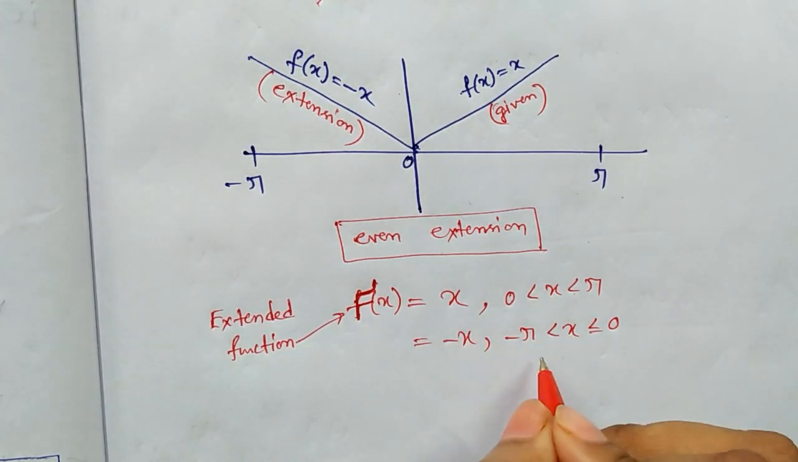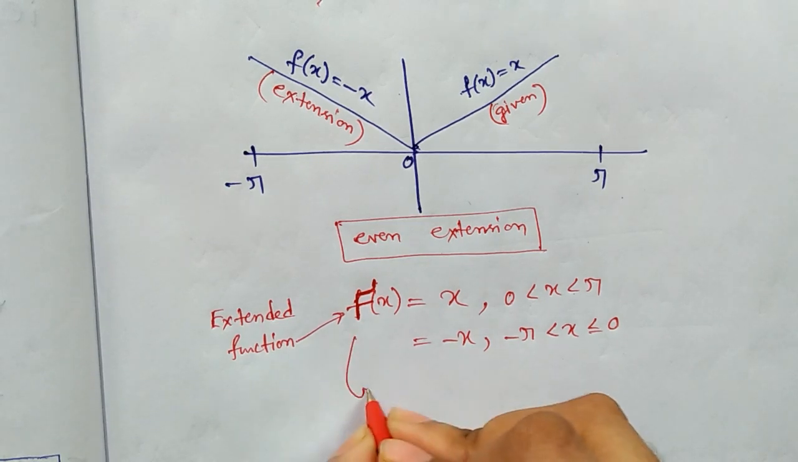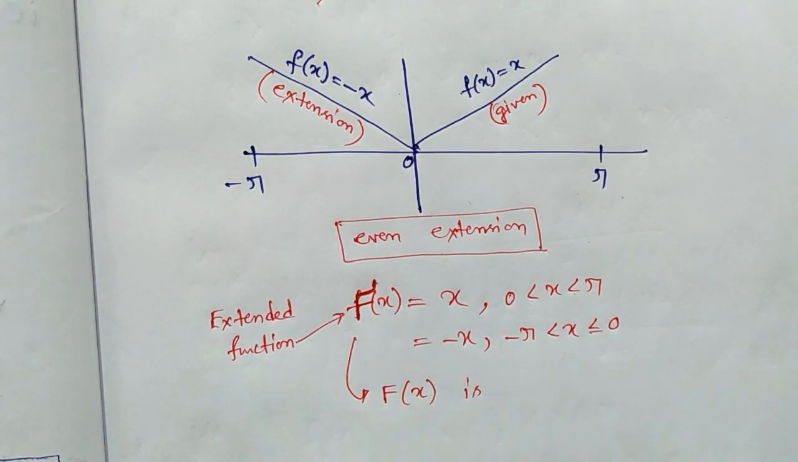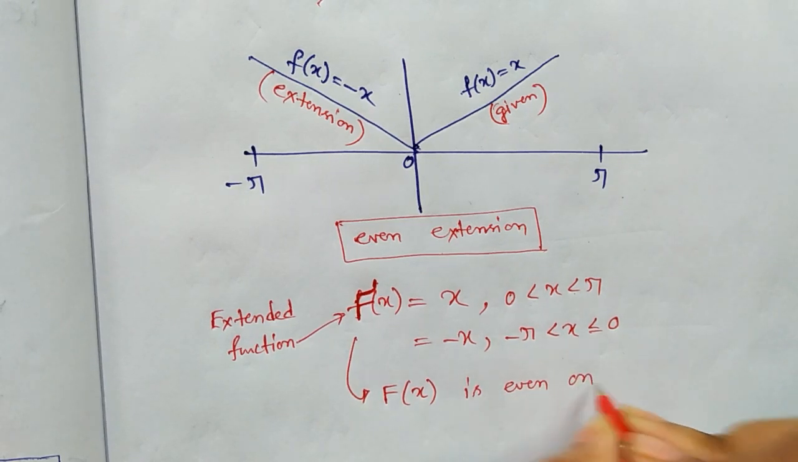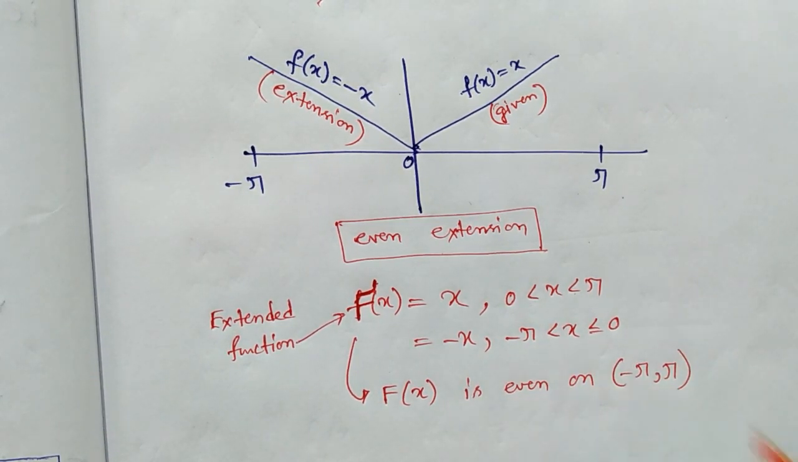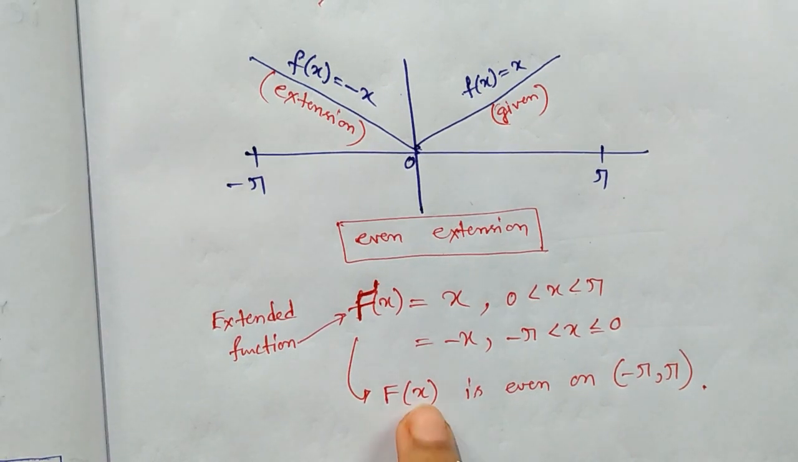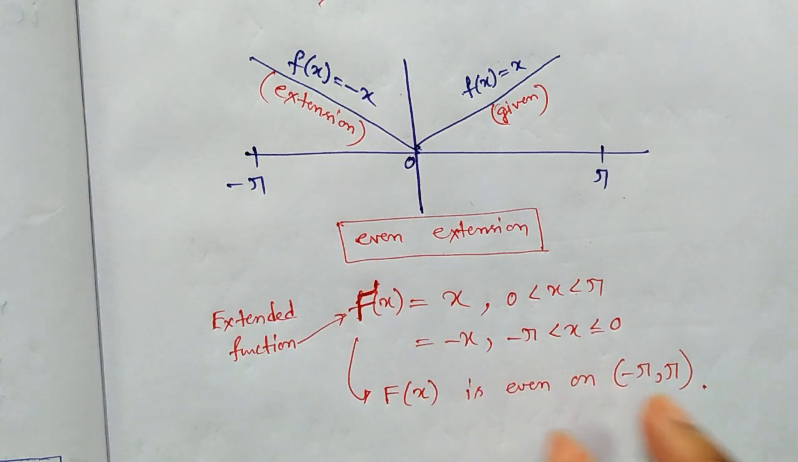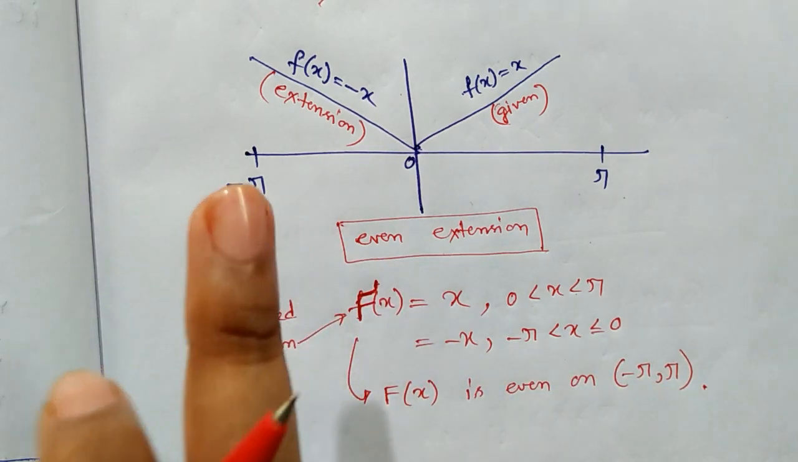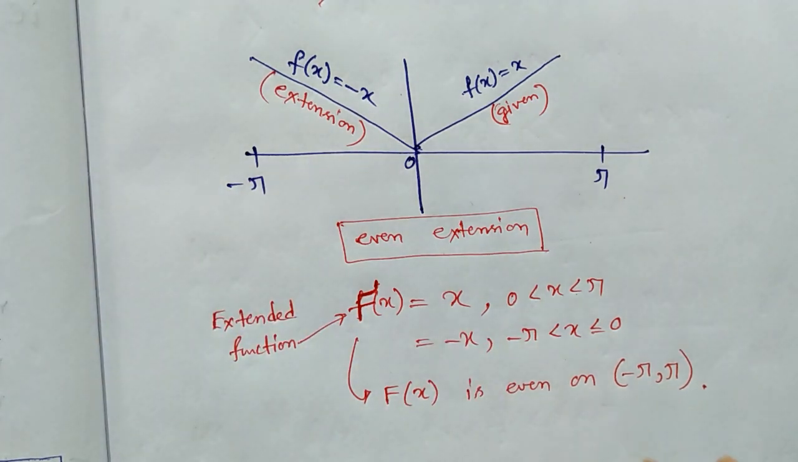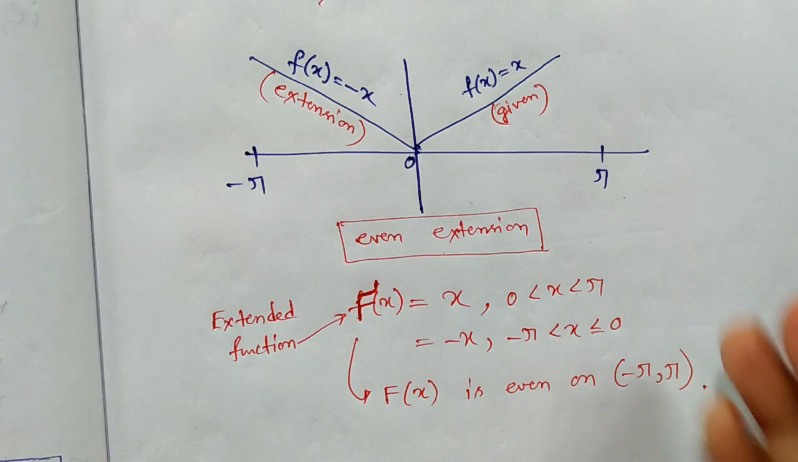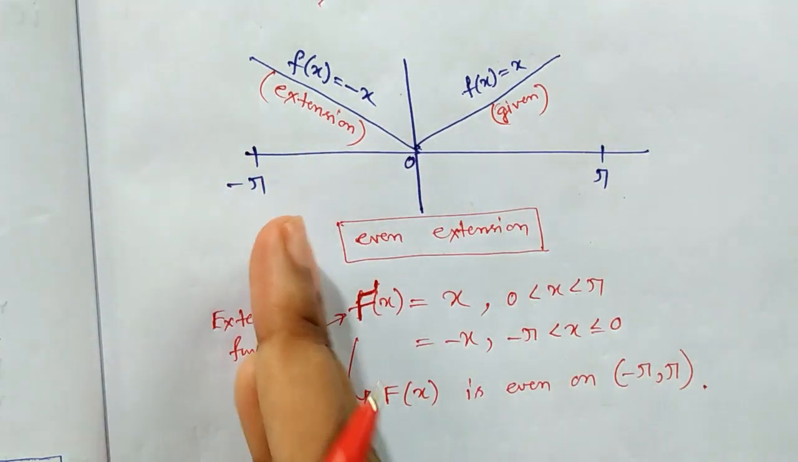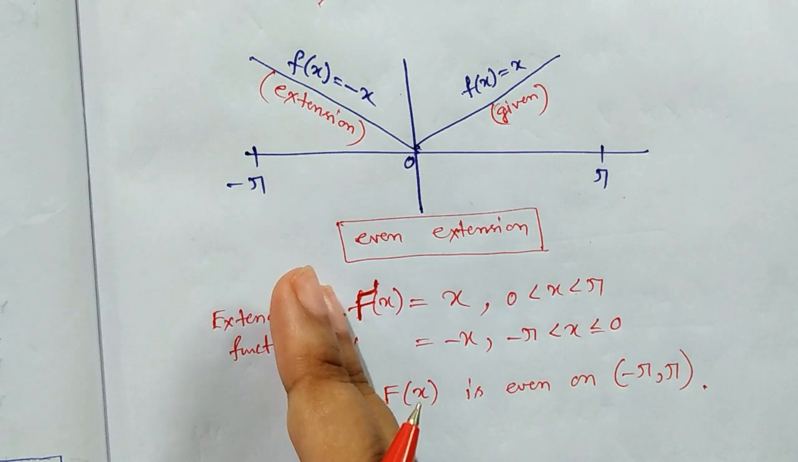Capital Fx is defined in this way, and this function capital Fx is even on minus pi to pi. So this function fx, capital Fx, is a periodic function with period 2 pi on this interval. Also it satisfies Dirichlet's condition on this interval. Then we can say that this function has a Fourier series representation. So after doing this extension, we get the half range Fourier series.